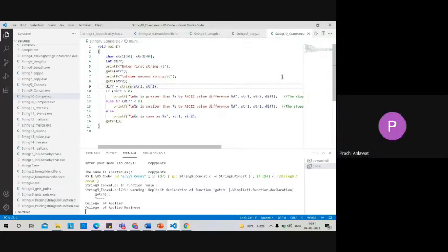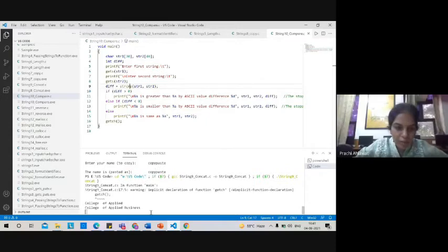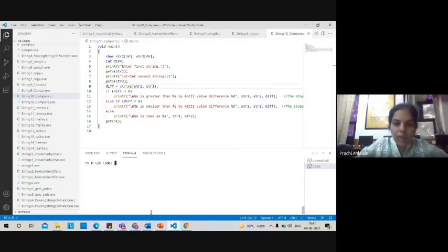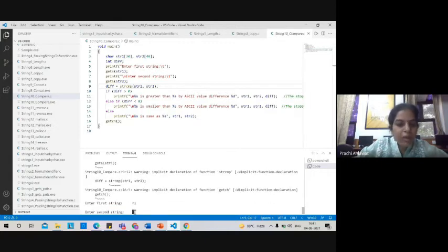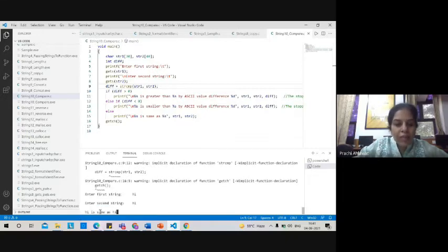Let's understand this with the help of an example. Let me run this so that I can explain it to you. Here it is asking to enter the first string. I typed hi. Enter the second string. Again I type hi. So what output will I get? I will get hi is same as hi.